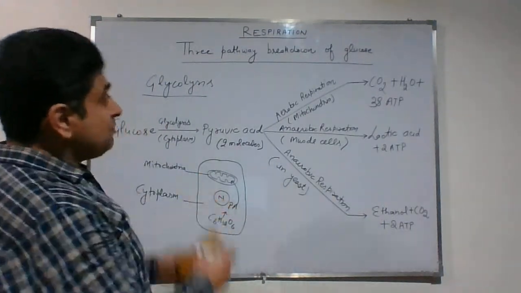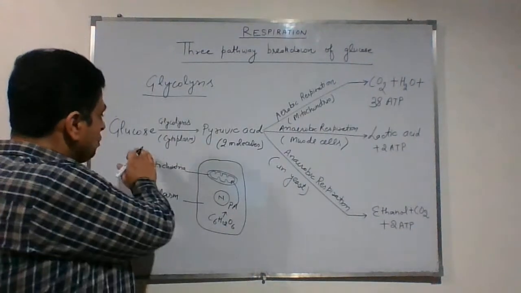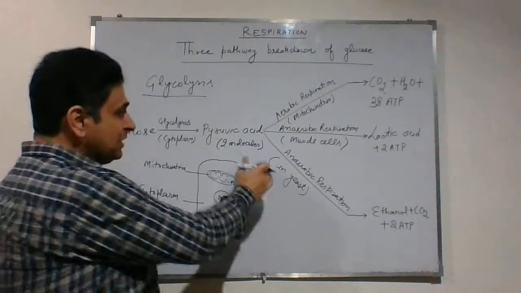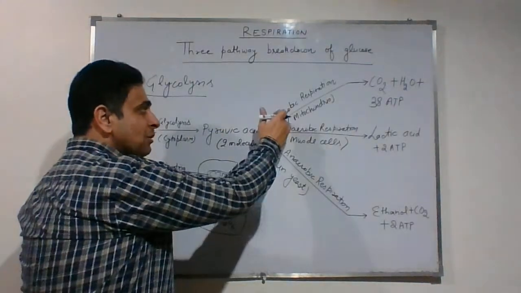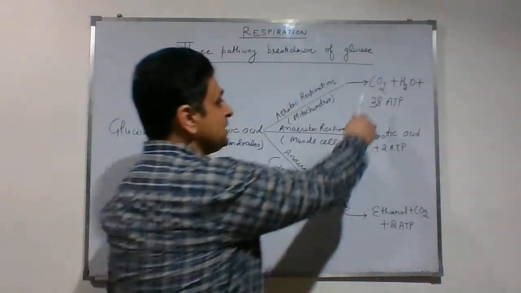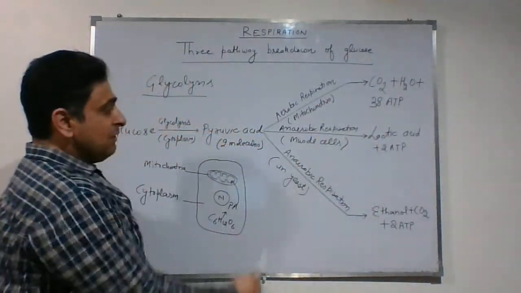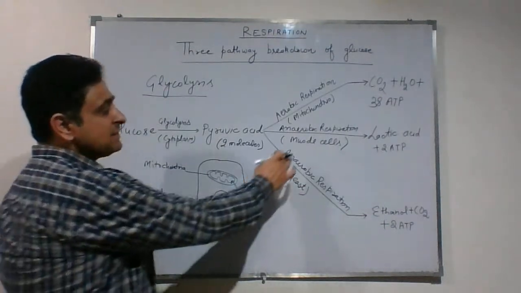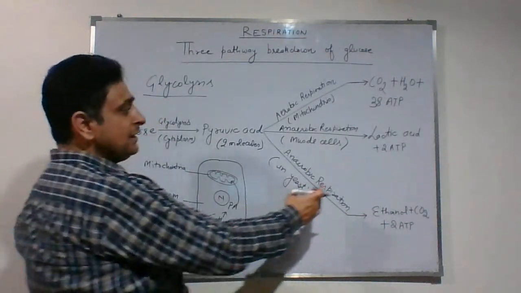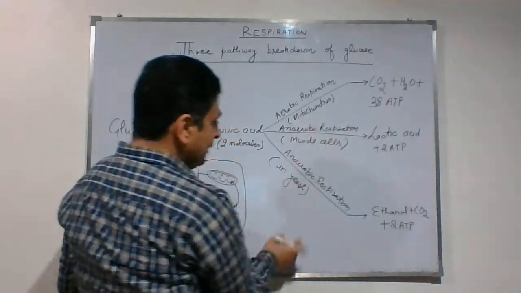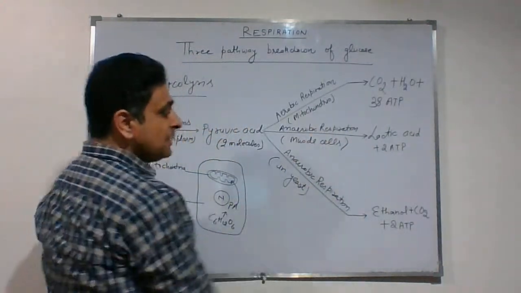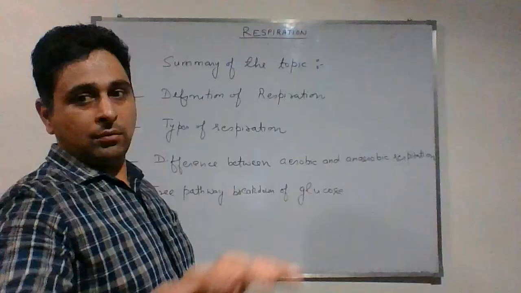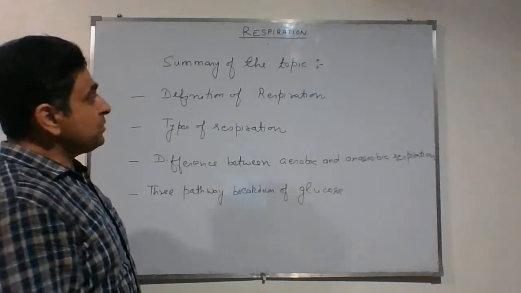So this is the three pathway breakdown of glucose, where glucose first of all in the cytoplasm is broken down into pyruvic acid, that is called glycolysis. Then if it enters into mitochondria, it is aerobic respiration, and the products are carbon dioxide plus water plus 38 ATP. If it doesn't enter the mitochondria and remains in the cytoplasm in muscle cells, then it is anaerobic respiration, and the end product is lactic acid plus 2 ATP. And in the case of yeast, it is ethanol plus carbon dioxide plus 2 ATP. This is all for today's topic.